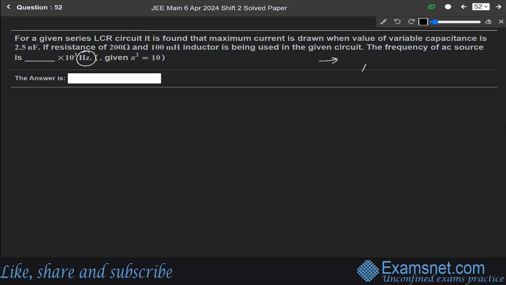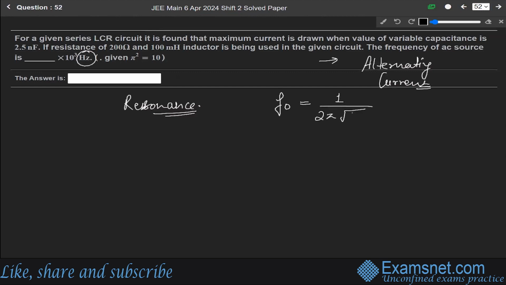So this question is from the chapter of alternating current. We know that for the maximum current, the circuit must be in resonance. So this is the condition for finding the maximum current. So in resonance, we know that f naught is equal to what? 1 over 2 pi under root of LC.